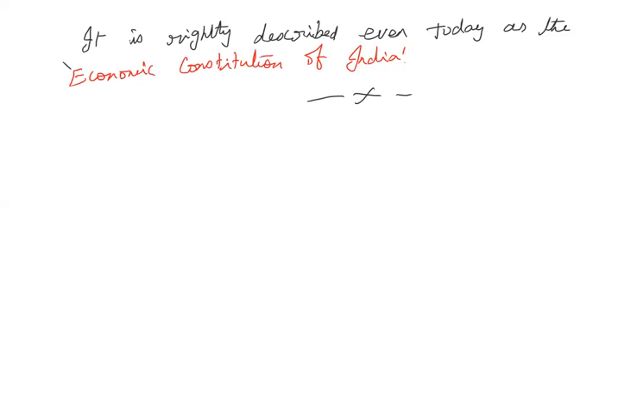And periodically, according to the changes in the government and the economic scenario of the country, the government keeps announcing industrial policy resolutions. The next significant change made in the pattern of industrialization was announced by the Janata government in 1977. That is the IPR 1977 policy, which I will explain to you in the next class.